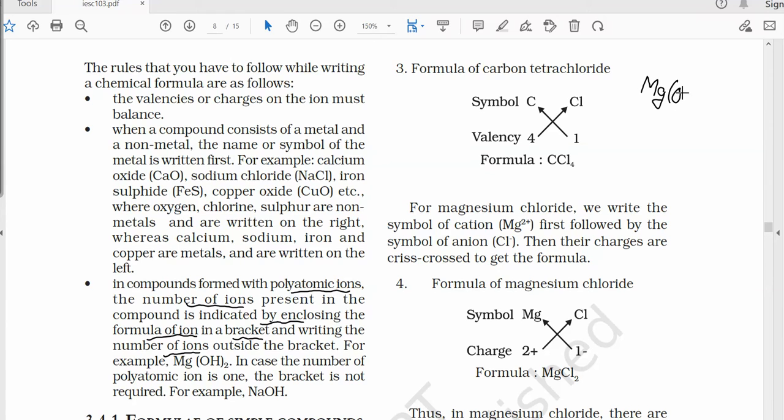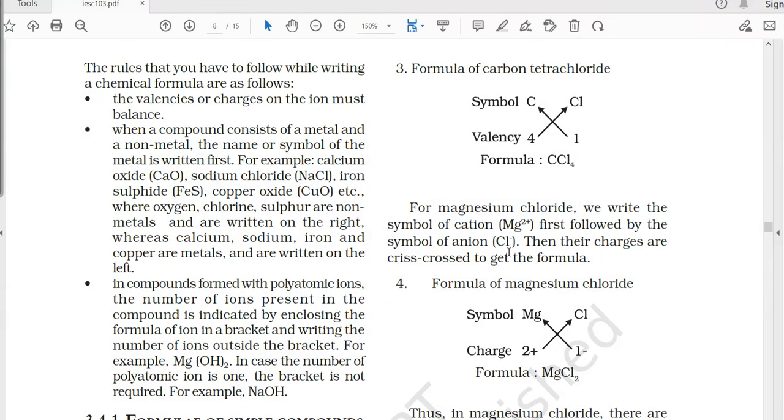In magnesium hydroxide, 2 OH minus are attached to Mg2 plus. So for representing the two ions of OH minus, that is hydroxide, we make a bracket around OH, and 2 is written outside the bracket. These are some of the rules we have to follow for writing a chemical formula.